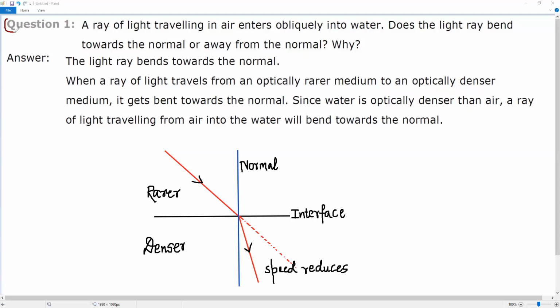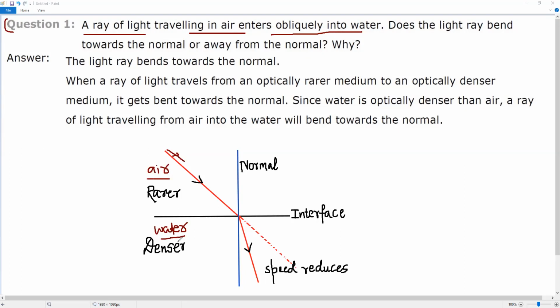Question number 1 says a ray of light traveling in air enters obliquely into water. So this is the light ray given in the question. It is traveling from air into which medium? Water. And you know water is optically denser. We have studied in the theory portion that water is denser than air.